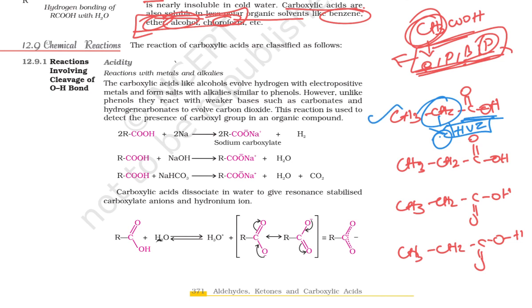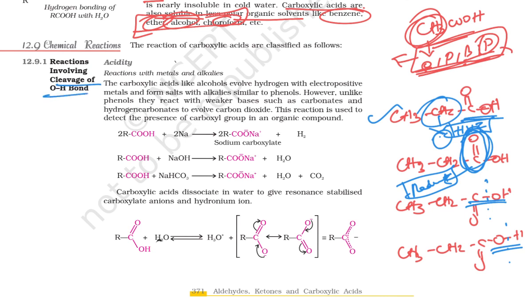Then the next reaction is in the carboxyl group, like reduction or decarboxylation. These are the reactions in the carbonyl group, where there is a breaking of the bond between carbon and oxygen. The fourth way of reaction is the breaking of the bond between oxygen and hydrogen. Clear? So the first one is the cleavage of the O-H bond.